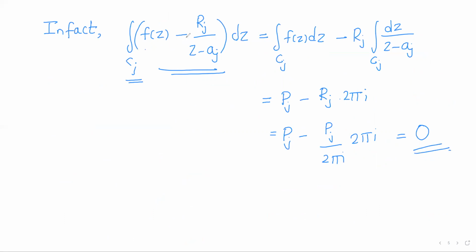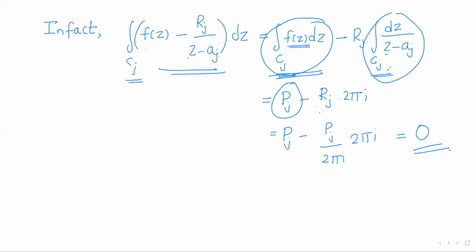The integral of f of z minus Rj by z minus aj over Cj is the integral of f of z dz over Cj minus Rj into the integral of dz by z minus aj over Cj. So this is nothing but Pj, the period of f of z with respect to Cj, minus Rj as it is, and the period of 1 by z minus aj over Cj is 2 pi I. On simplification, we get 0.